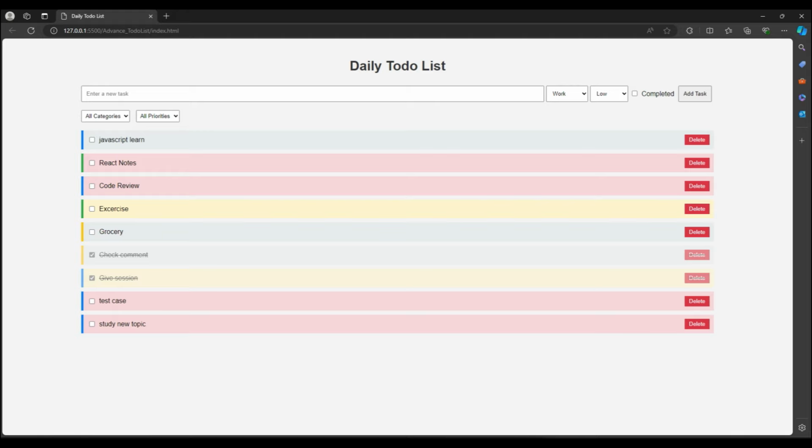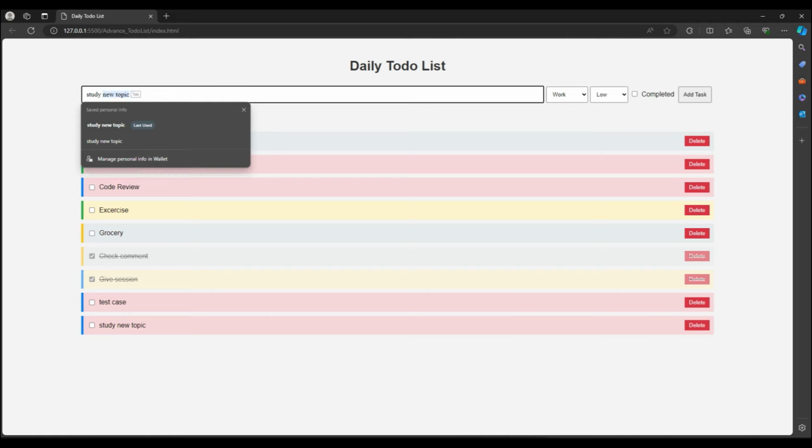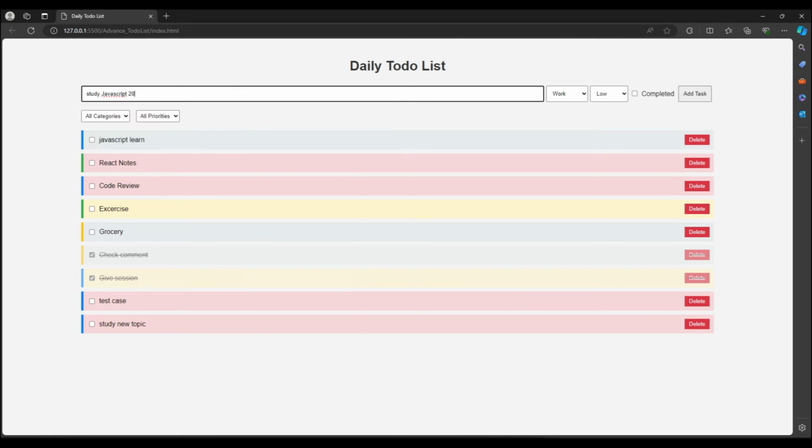Everything is vanilla. Suppose I write down study JavaScript 2015, and this is ECMAScript 6, by the way. And suppose I'm adding this as my personal project, with medium priority, and this is the category. I can also say this is a daily task, which I already did but didn't mention in the list, and I will do it in the future. Simply add it and I will get this. It is coming green just because it is medium, and the field should be cleared also.